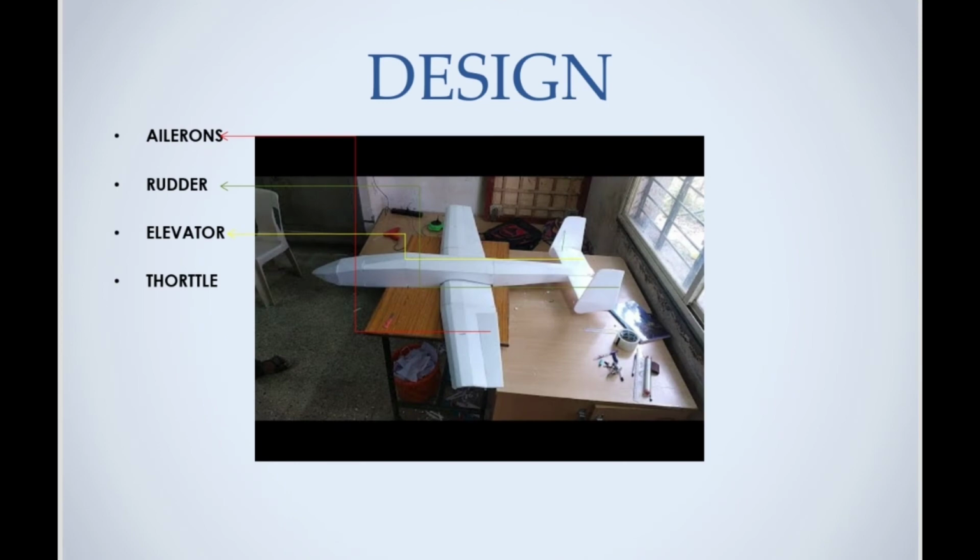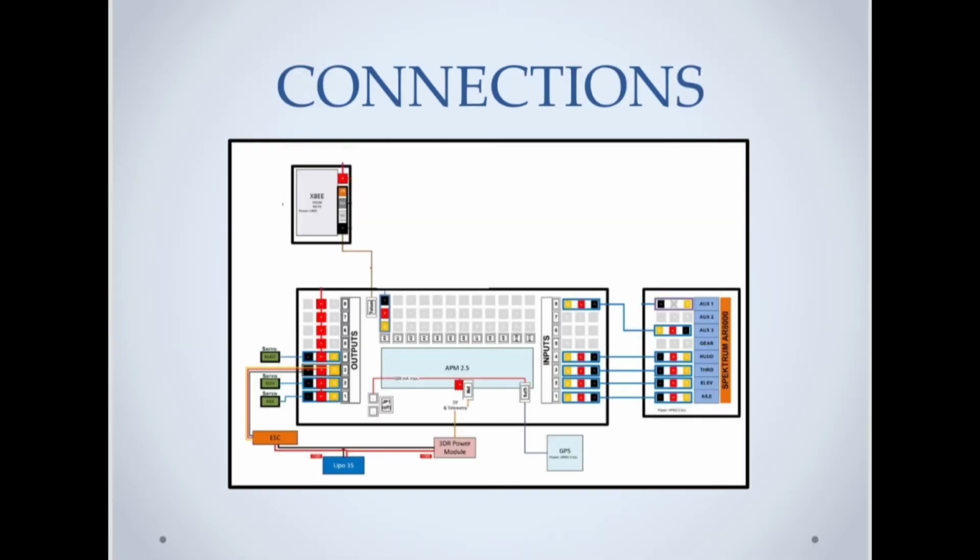So this thing is completely made out of Depron sheets. So because of that, it is very light in weight, and it can be rebuilt if it crashes. And here you can see the connections that we did. So basically here we have connected our receiver, telemetry, GPS, motors, servo motors to the flight controller, and then we have programmed it using Mission Planner software.